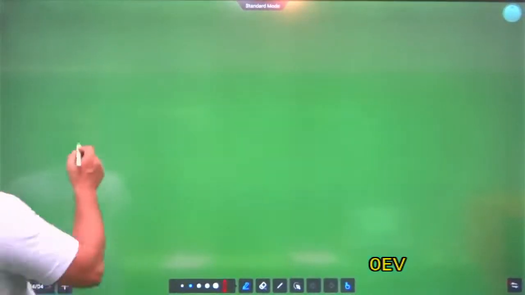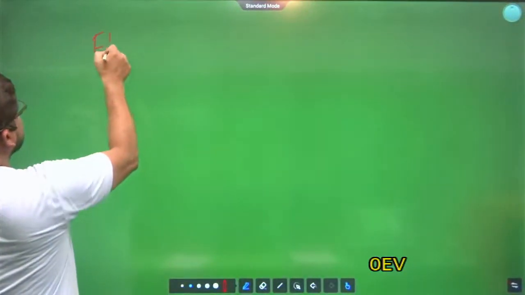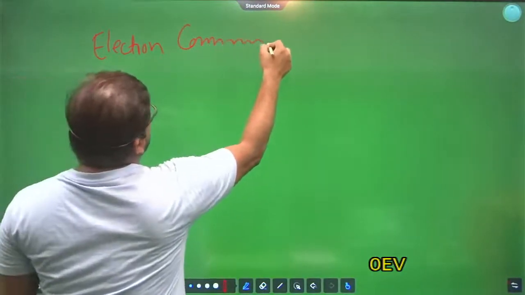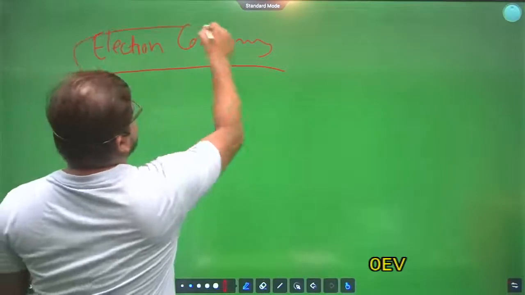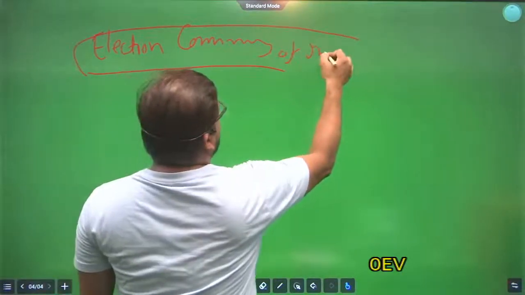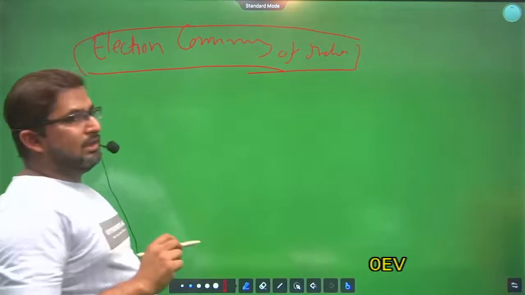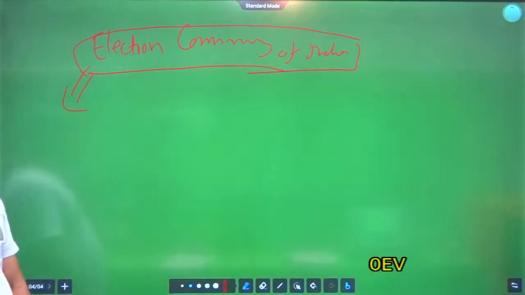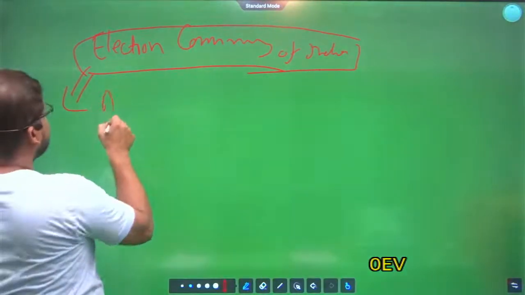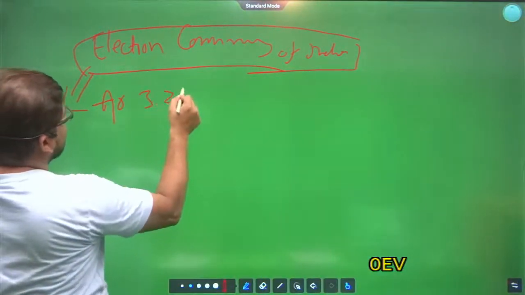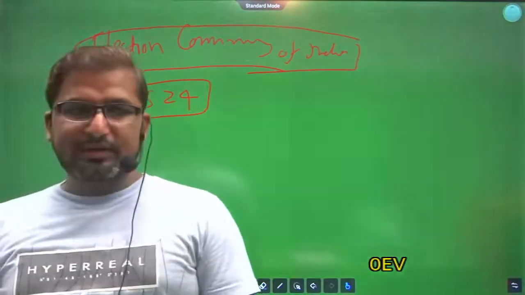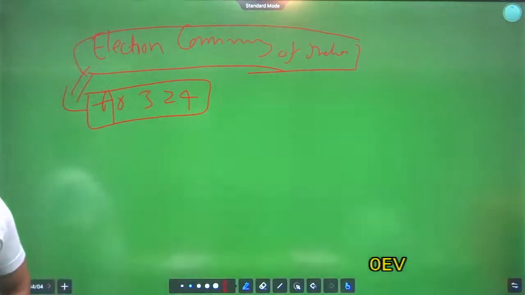Now we will see the constitutional bodies, and first we will cover Election Commission of India. Election Commission of India is a constitutional body. Why is it a constitutional body? Because the provisions regarding Election Commission are given in Article 324. Write down this. Article 324 provided for an Election Commission. Clear?